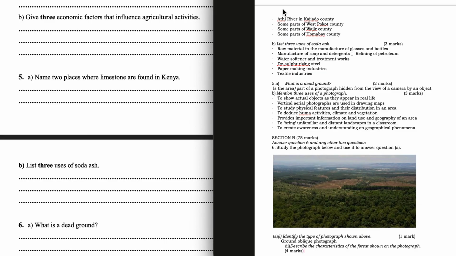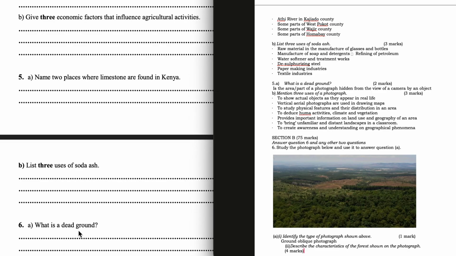Bamburi in Mombasa County, Athi River in Kajiado County, some parts of West Pokot County, some parts of Wajir County, some parts of Homa Bay County. List 3 uses of soda ash. Raw material in the manufacture of glasses and bottles, manufacture of soap and detergents, refining petroleum, water softener and treatment works, desulfurizing steel, paper making industries, textile industries.